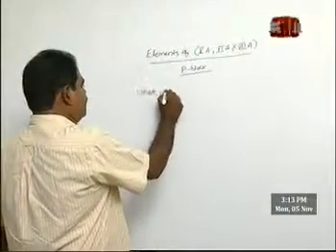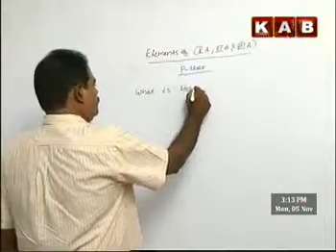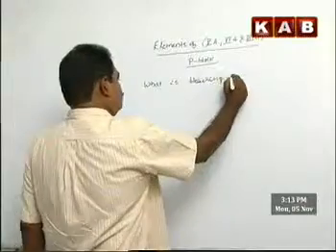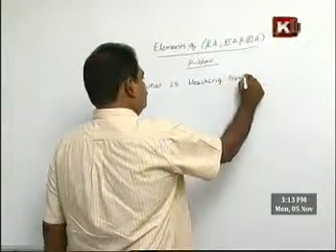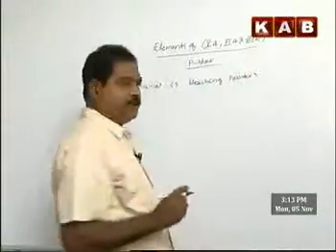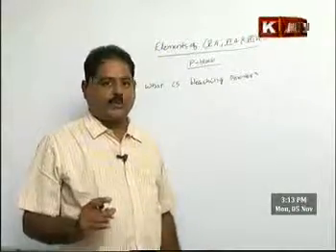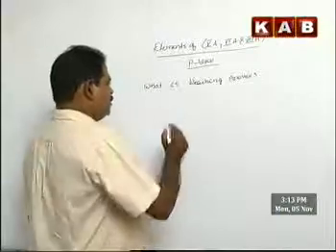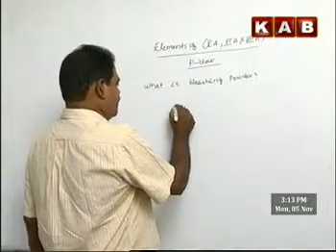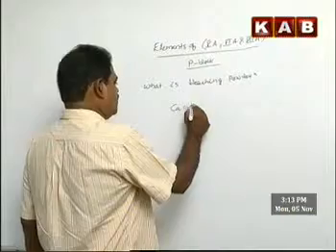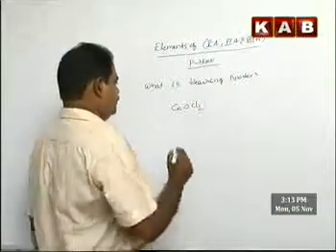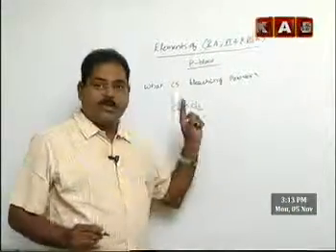What is bleaching powder? How is it prepared and how does it react with different substances? We will discuss. Bleaching powder is nothing but CaOCl2. This can be called calcium oxychloride.